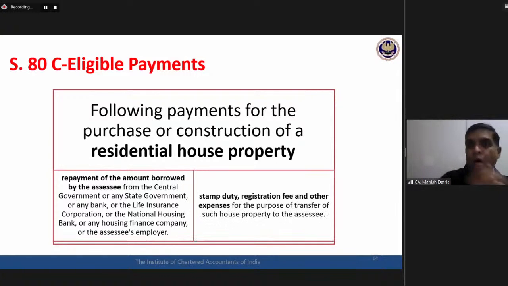And with respect to that residential house property which you have purchased or got constructed, stamp duty, registration fees, etc. paid by the assessee. If you are purchasing a property, you are getting it registered in your name. So whatever stamp duty amount has been paid with respect to that property, even that amount is also eligible for deduction under section 80C.